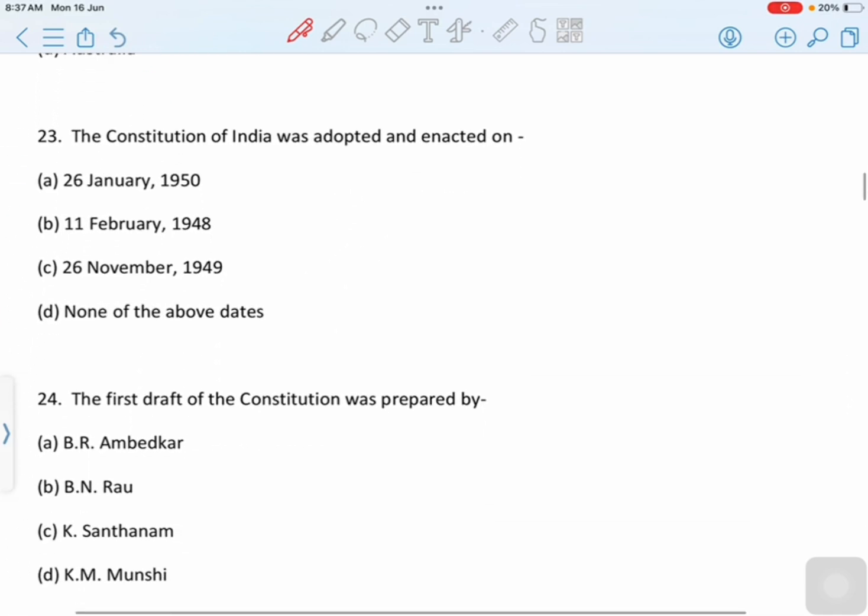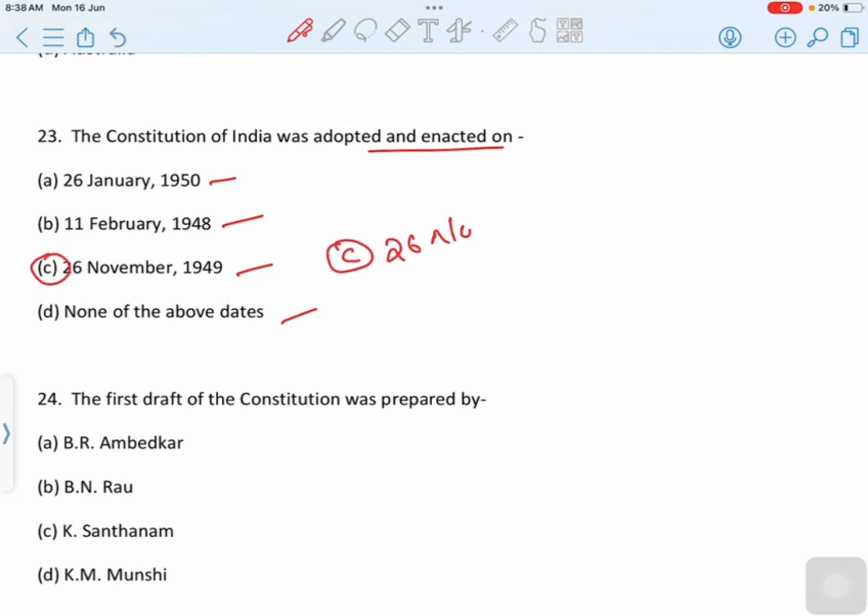The Constitution of India was adopted and enacted on Dash. First option is 26 January 1950. Second option is 11th February 1948. Third option 26 November 1949. Last option is none of the above dates. Then correct option is option C, 26 November 1949.